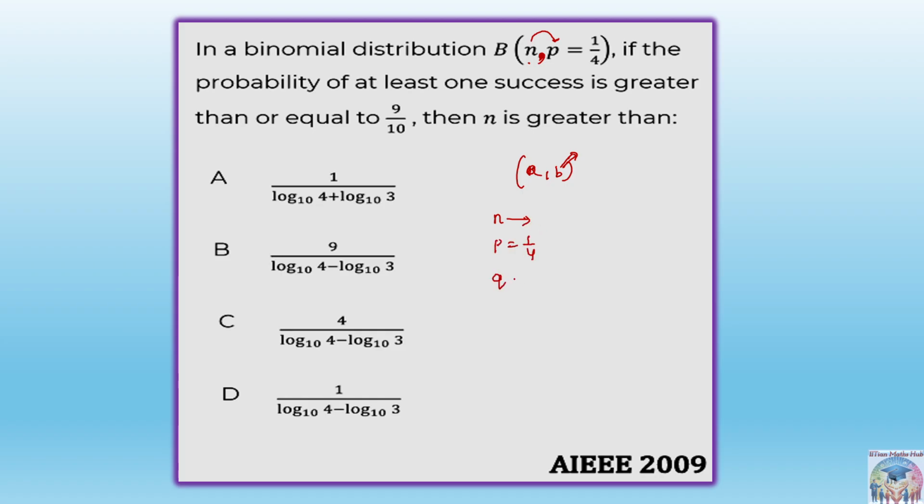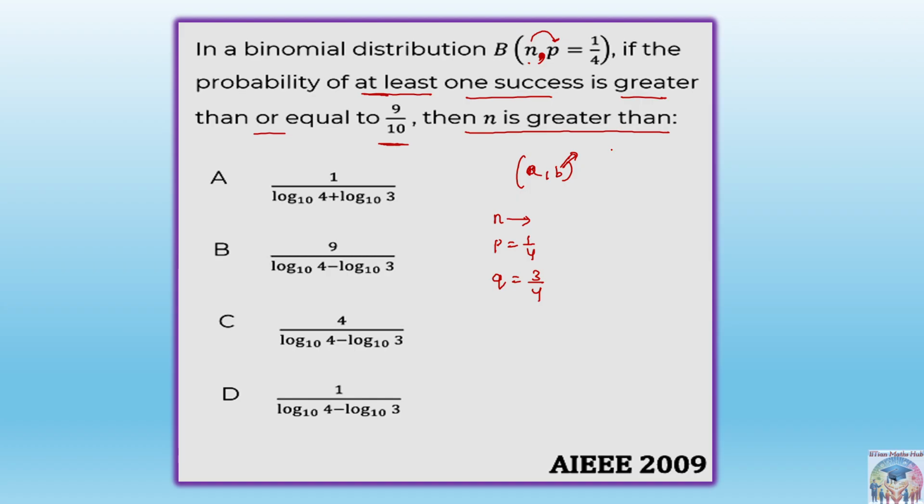So definitely the probability of failure will be 1 minus 1/4, that is 3/4. Now the question is asking: if the probability of at least one success is greater than or equal to 9/10, then n is greater than what?